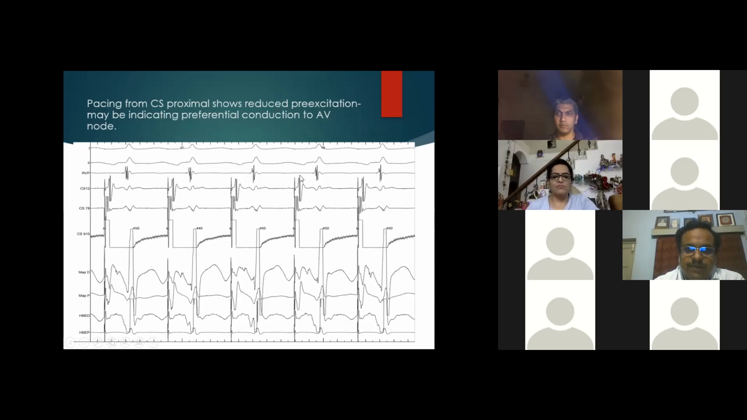This may be indicating a preferential conduction to the AV node. That's why the pre-excitation is less here.